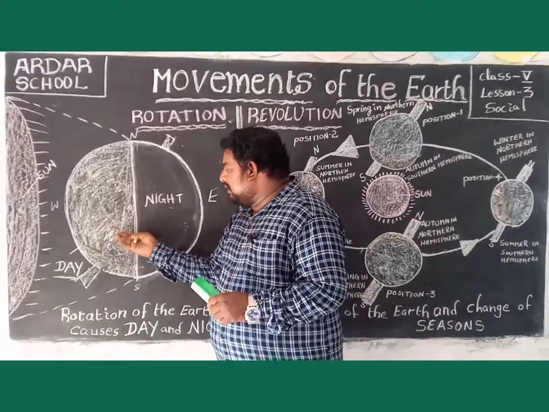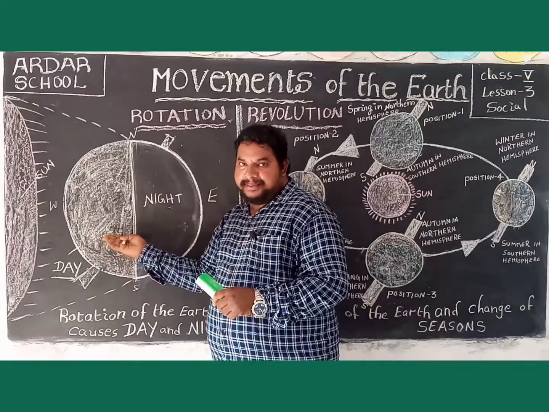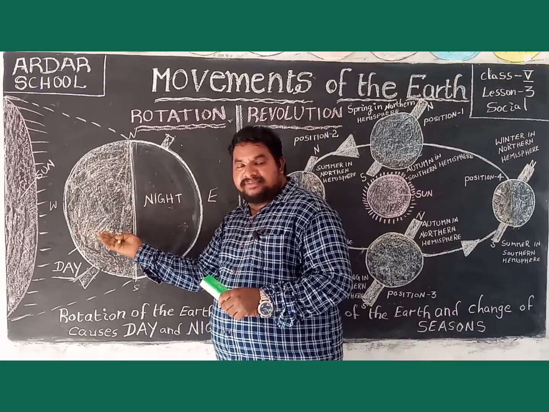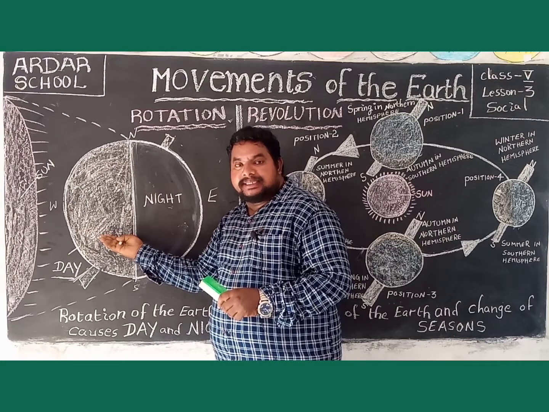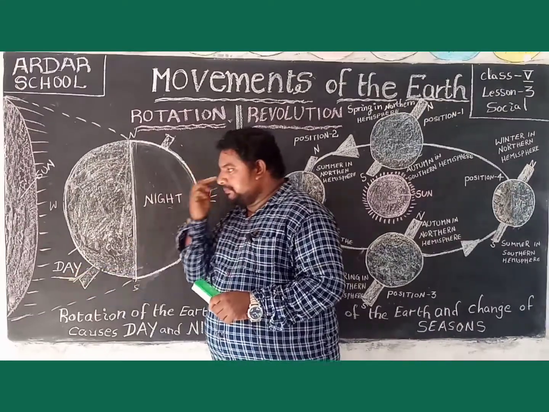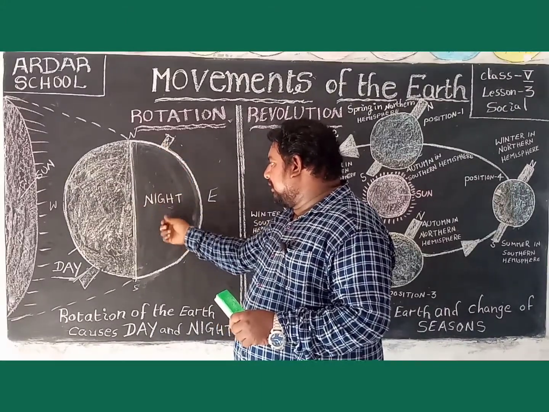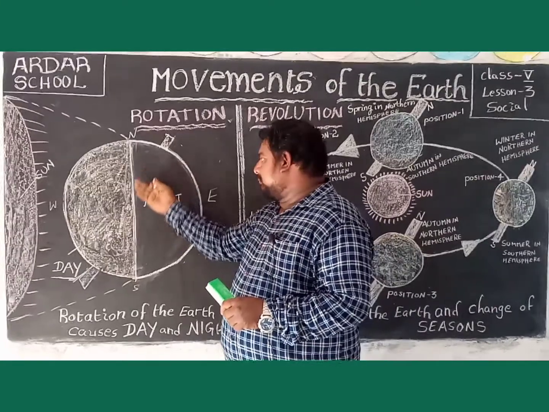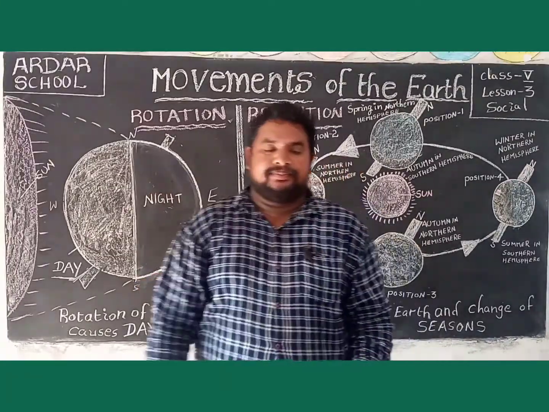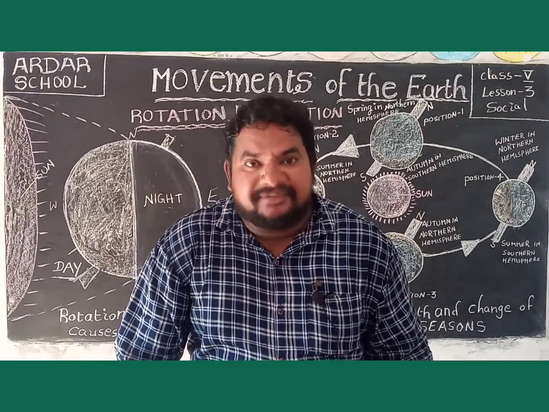The half of the earth that receives sunlight at a particular time is called day. The remaining half of the earth is dark. Dark means night.